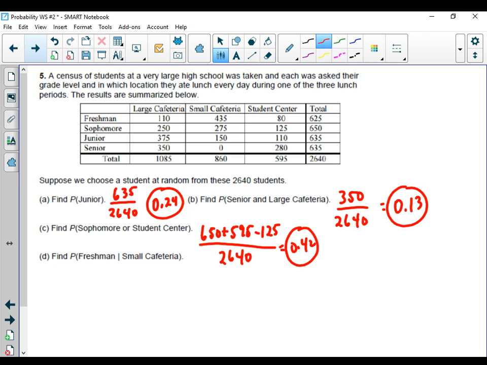And lastly, we want to know what's the probability that we chose a freshman given that they were in the small cafeteria. So I'm only going to deal with this data right here. Well, in that data, 435 of them were freshmen out of 860 students. And so if I divide that, I get 0.520.